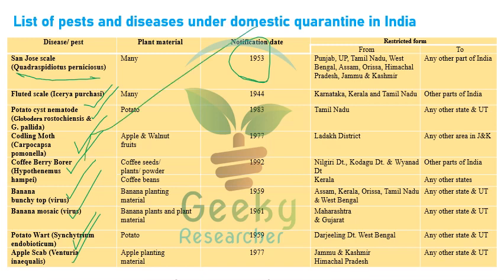A. Potato wart, C. Banana bunchy top, D. Potato wart, apple scab. Something like that they will ask. So San Jose scale, Quadraspidiotus perniciosus, fluted scale, potato cyst nematode, banana bunchy top virus, potato wart, and apple scab are all under domestic quarantine, and these materials cannot be transported from the infected state to other states of India.